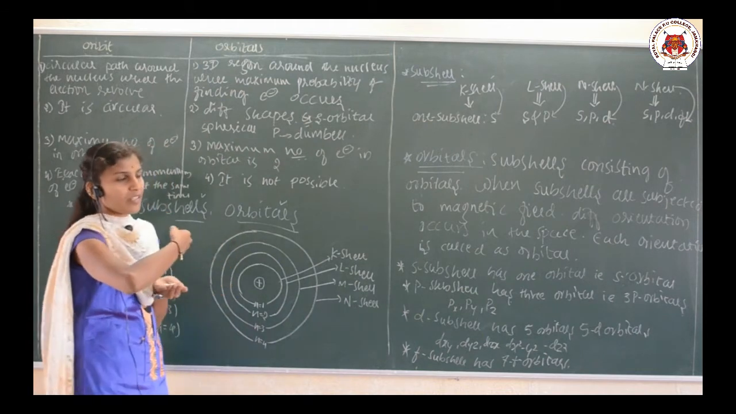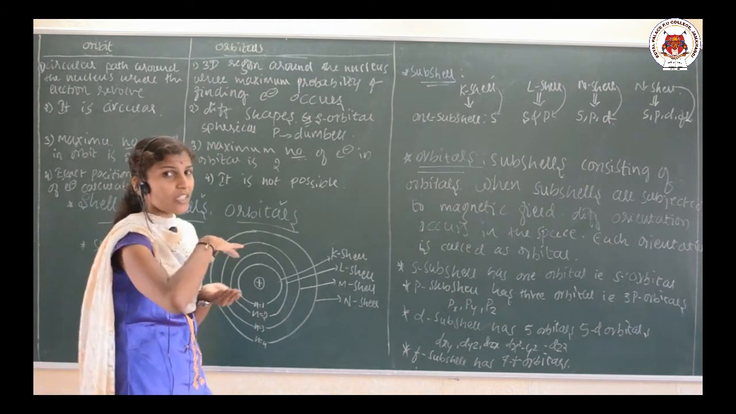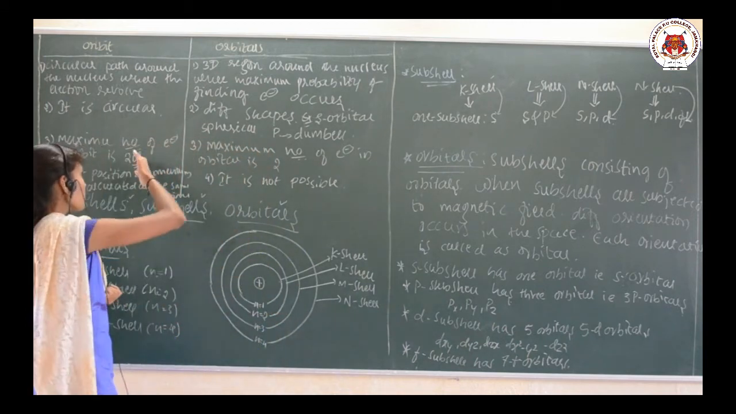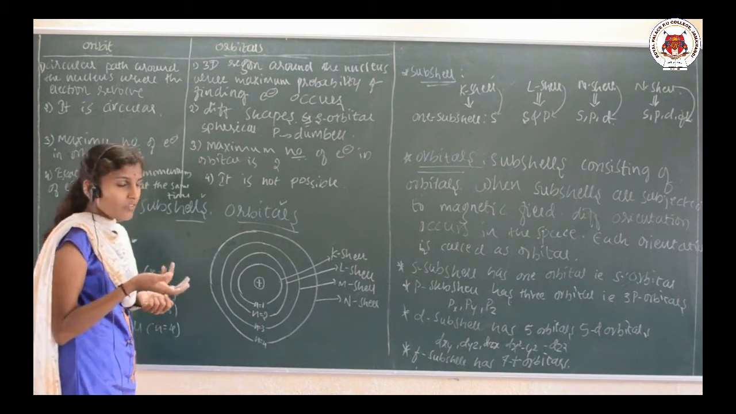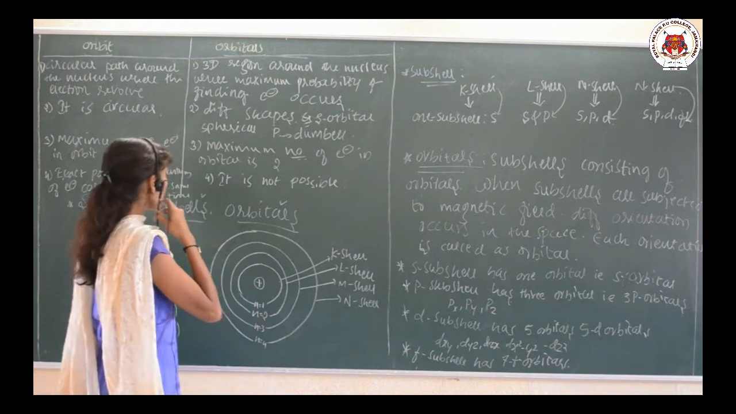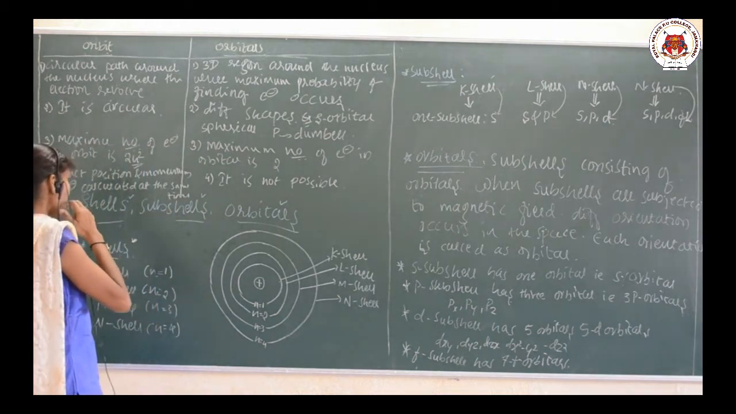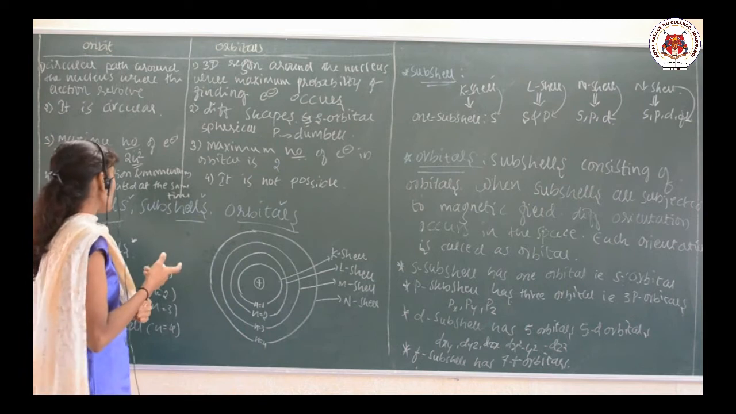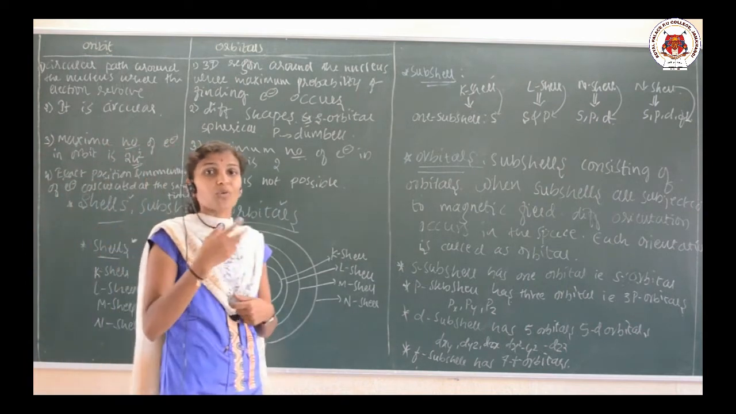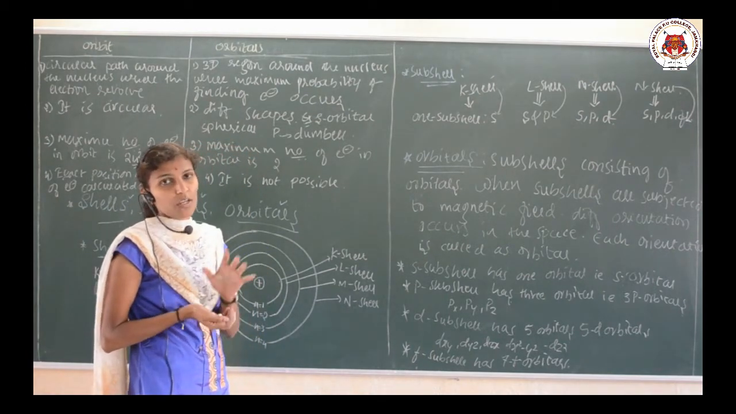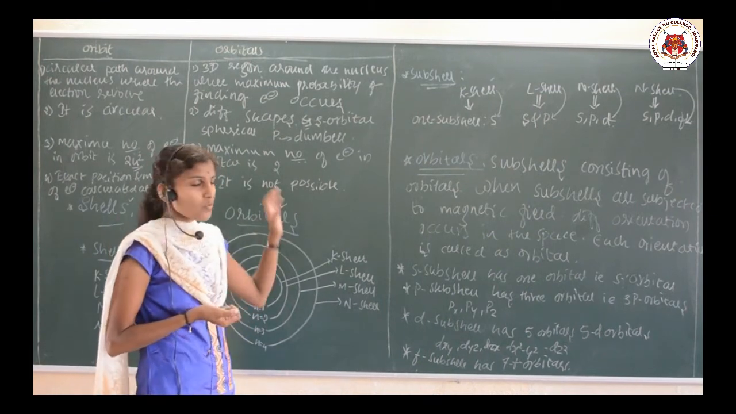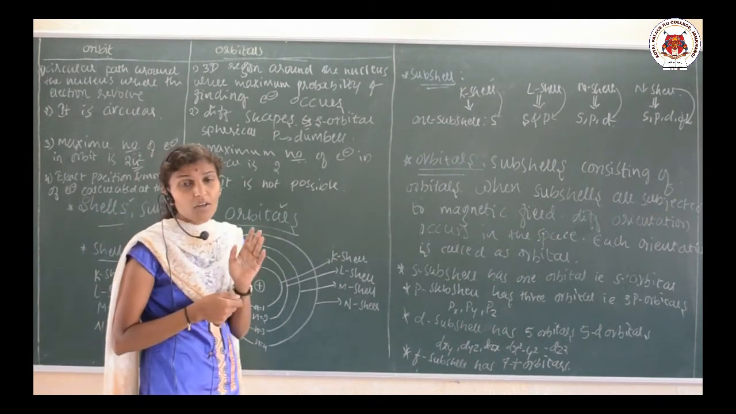In the case of the orbit it is circular, while orbitals have different shapes. In an orbit it is possible to get a maximum of 2n square electrons, while in an orbital a maximum of 2 electrons. Also, for an orbit it is possible to find the exact position and momentum of an electron at the same time, but for an orbital it is not possible to calculate the exact position and momentum of the electron at the same time. Okay. So, this is the difference between orbit and orbital.